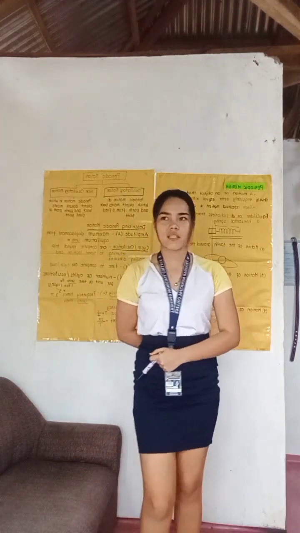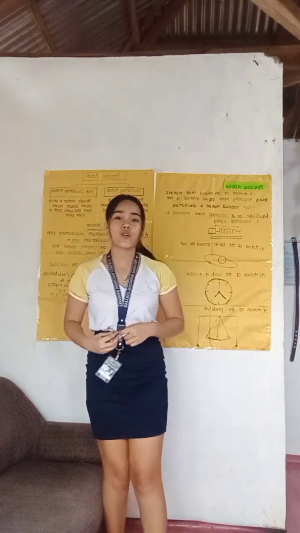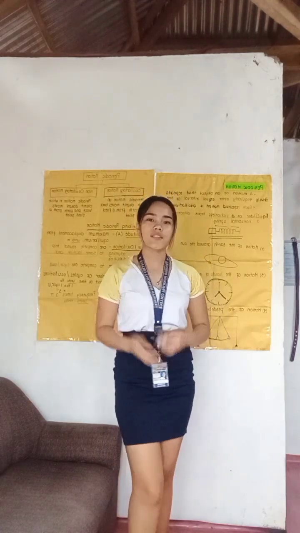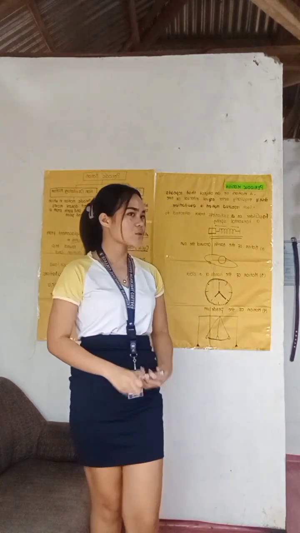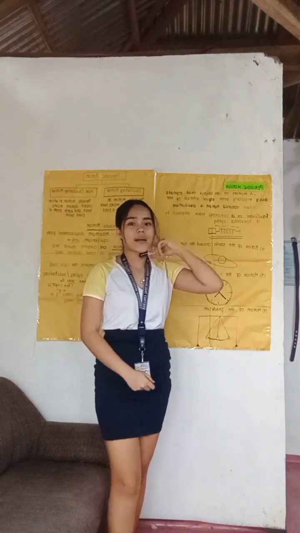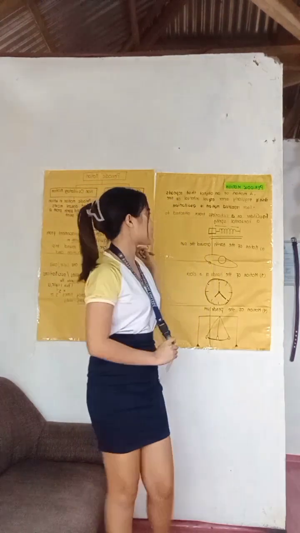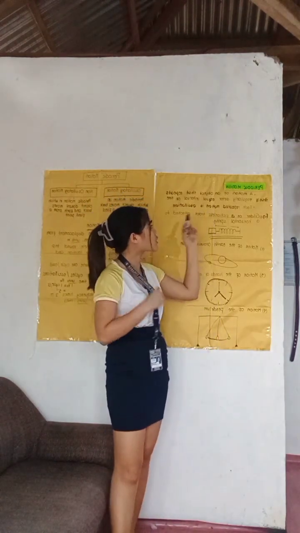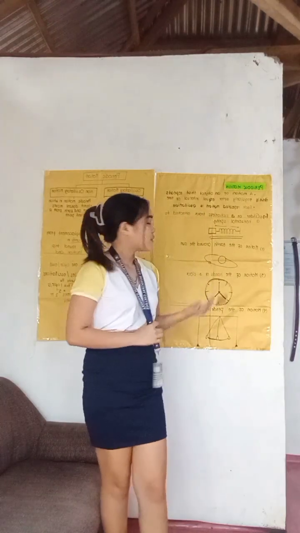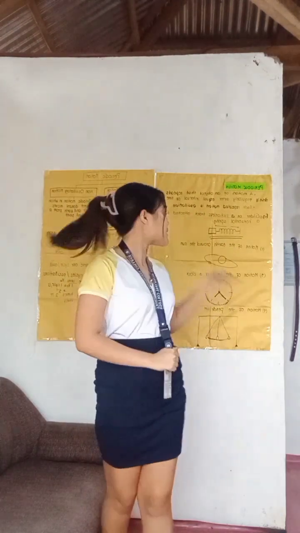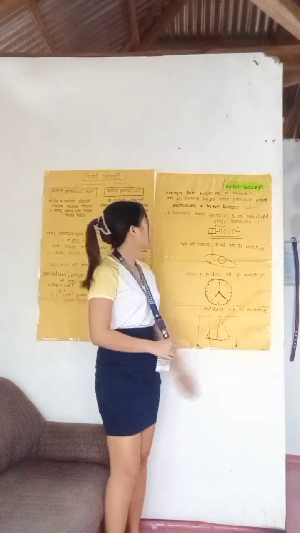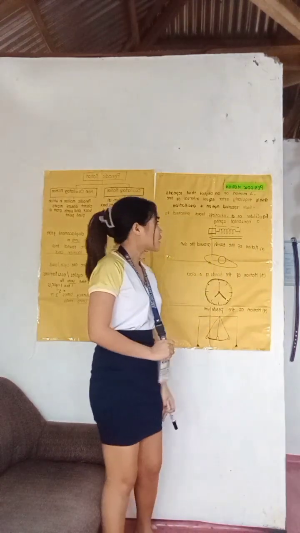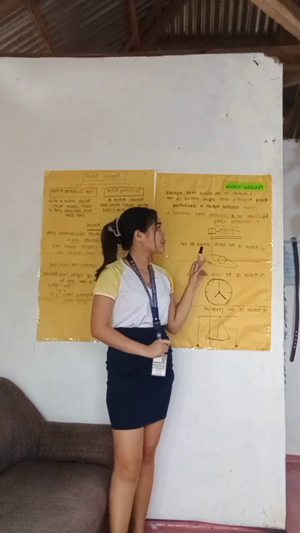So what is periodic motion? It is a motion of an object that repeats itself regularly after an equal interval of time. When we say interval of time, it is called the period. Its repeated motion is called oscillation. So periodic motion is an object moving back and forth on a path, repeating itself regularly after equal intervals of time. The repeated motion is called oscillation. So let us hear the examples of periodic motion.